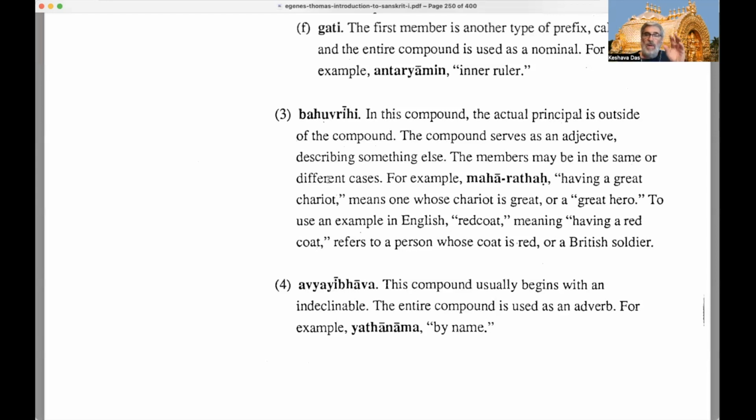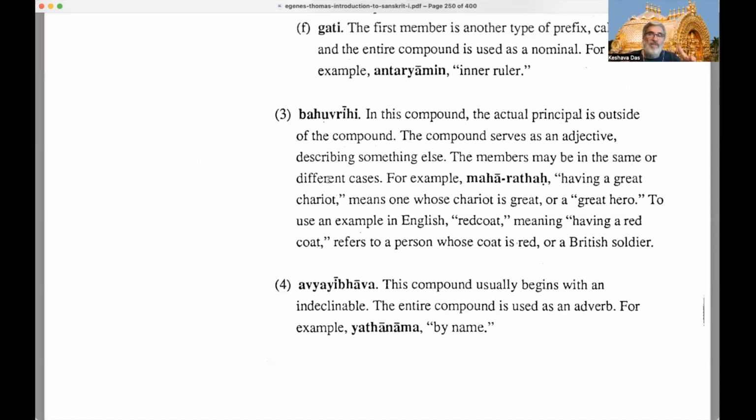For example, Maharatha. Maharatha means what? Maha means great, and ratha means chariot, right? So great chariot. But a Maharatha is a person who owns a great chariot. He's a great charioteer, actually. He's a great hero, right? So he's not a chariot, and he's not a great chariot, he is the person who owns the great chariot.